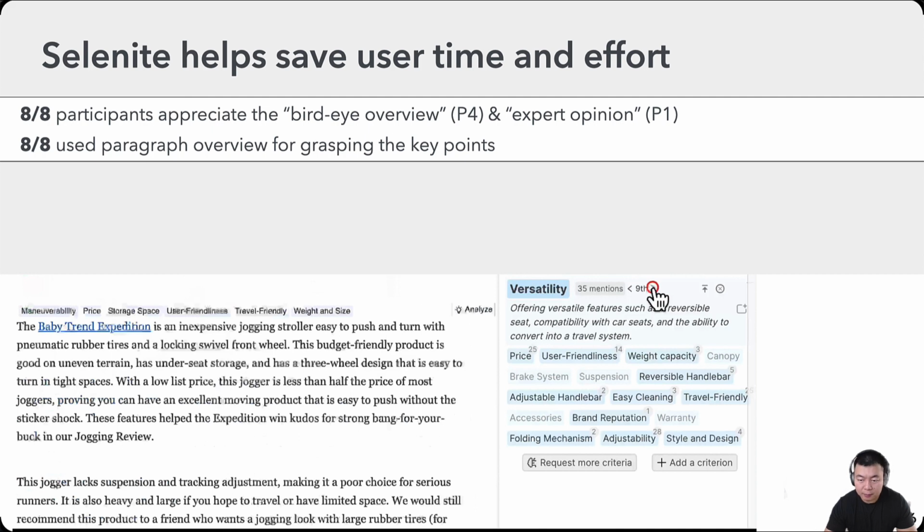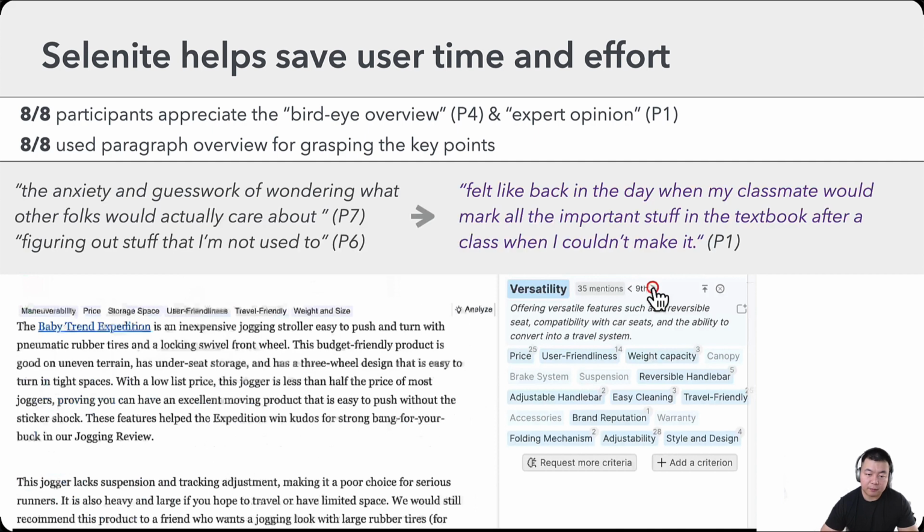People liked the bird eye overview and all used the paragraph overview for grasping key points that are covered by a particular paragraph. Instead of doing the sort of anxious guesswork, this felt like, back in the day when my classmate would mark all the important stuff in the textbook for me after a class when I couldn't make it.